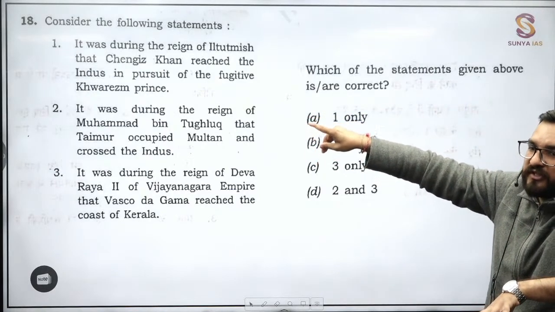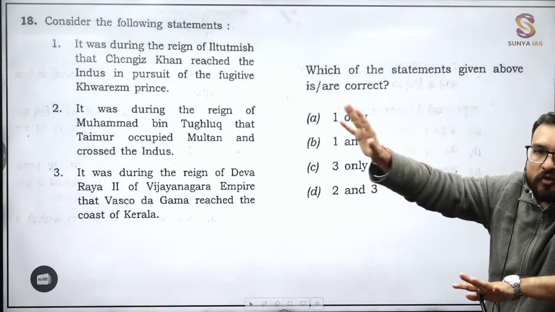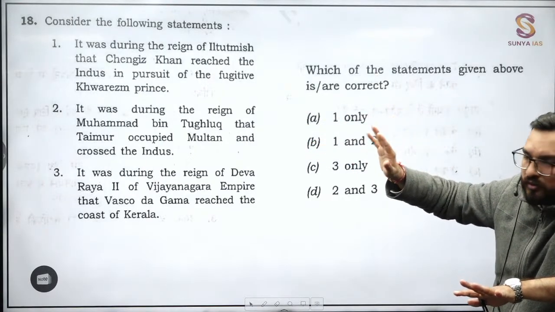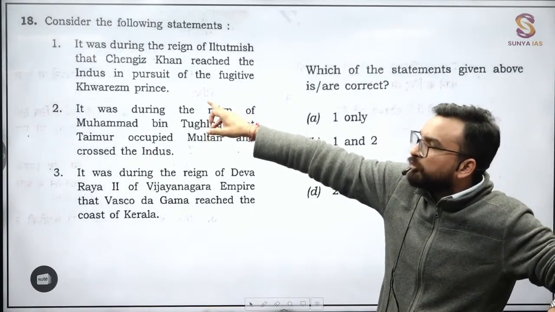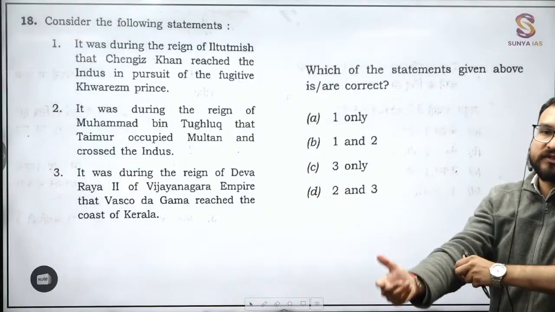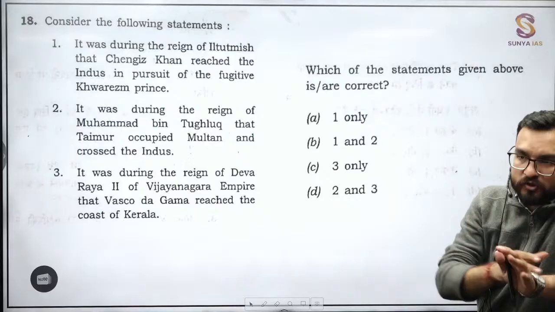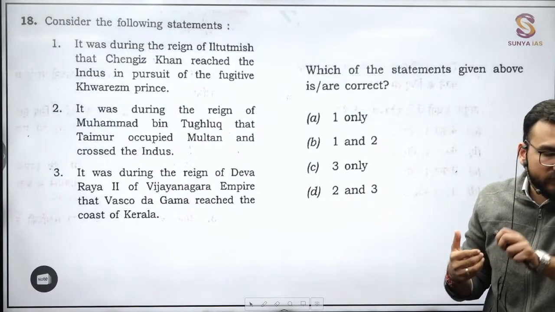They can mention Samanid also. They will never mention the prince. The prince's name was Jalaluddin, written in your books. They will never bother about the Central Asian polity. Again, I am saying, broadly they have mentioned that there was a Khwarizmi prince. In your book, Jalaluddin is mentioned. Why am I focusing on this? Don't go behind the political names of Central Asian history, because in Satish Chandra you will find a lot of names given, right?